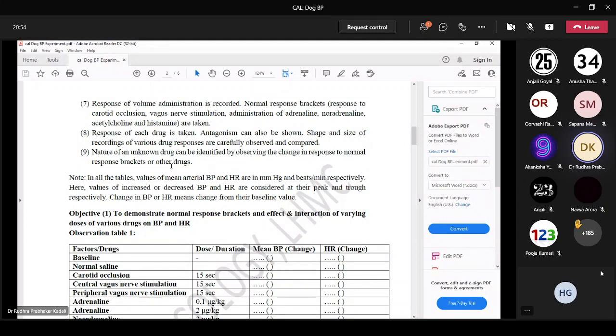So note that in all the tables, values of mean arterial BP are in mmHg. We are taking the recordings in mmHg, and heart rate is taken in beats per minute.